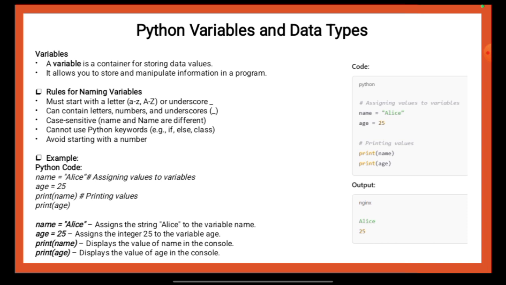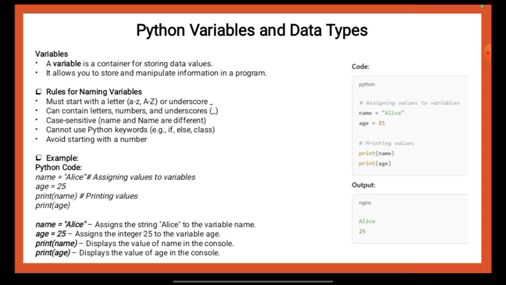You cannot use Python keywords like if, else or class as variable names. Also, you will have to avoid starting a variable name with a number as it will cause a syntax error. For example, myvar is equals to 10 is a valid variable, but 1var is equals to 10 will result in an error. Following these rules ensures that your code is readable and avoids conflicts with Python's built-in syntax.